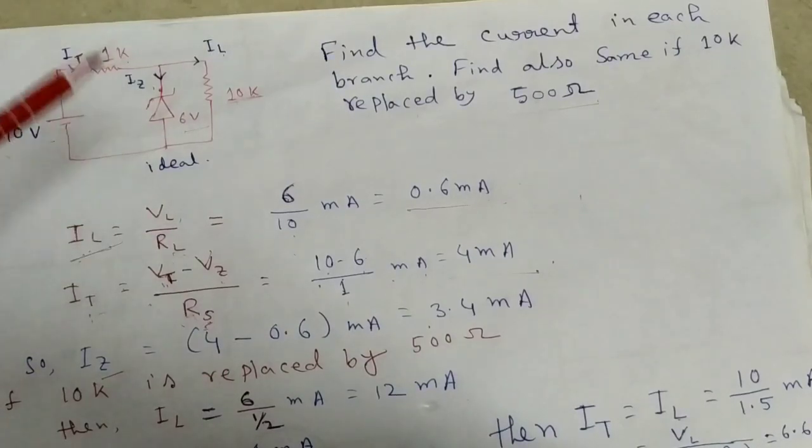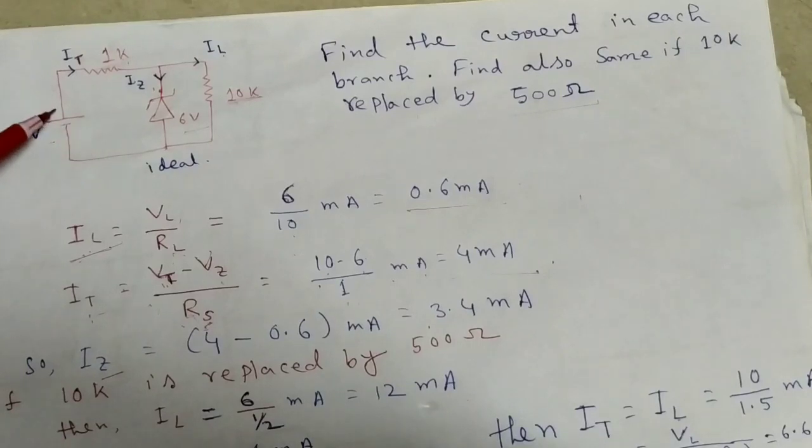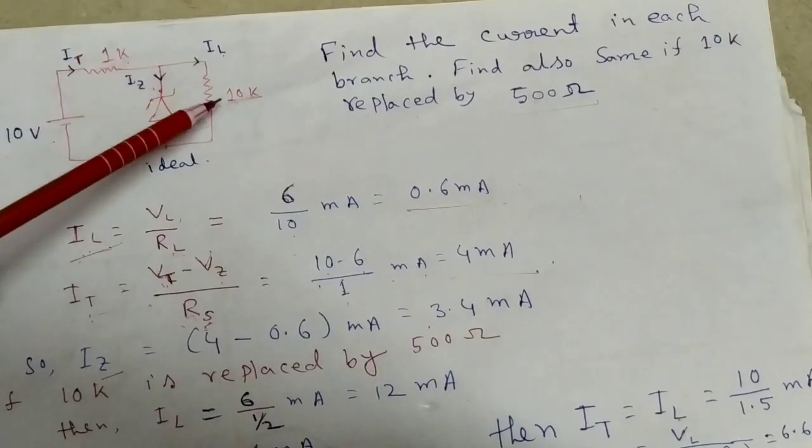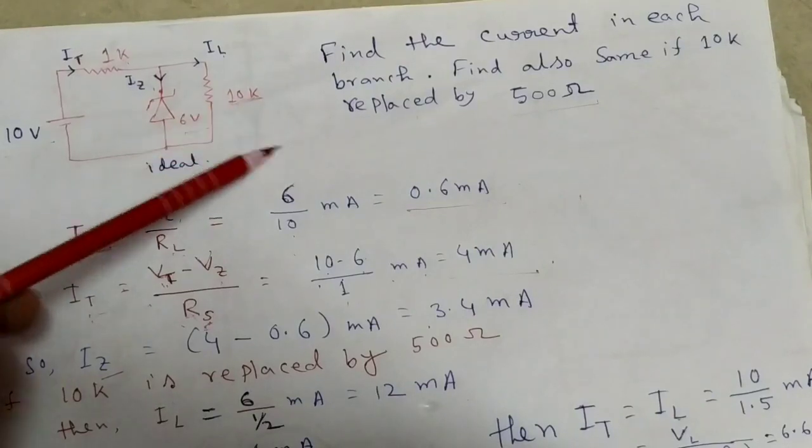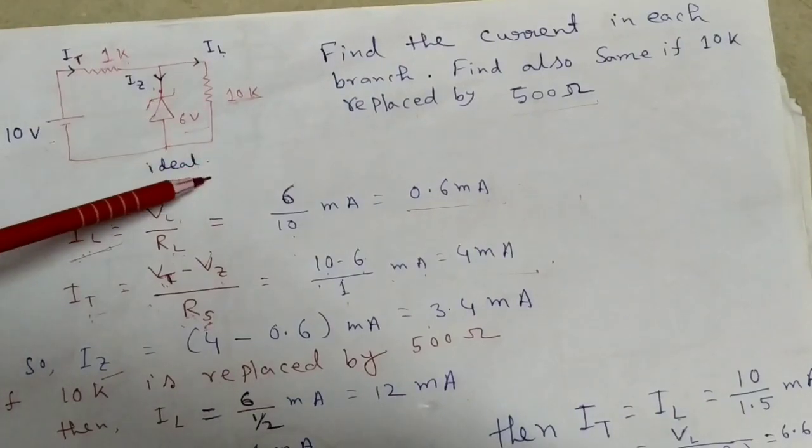So one Zener diode is connected with a potential difference of 10 volt and a 1 kilo ohm resistance in series, and another resistance of 10 kilo ohm, which is called the load resistance, is connected with it.